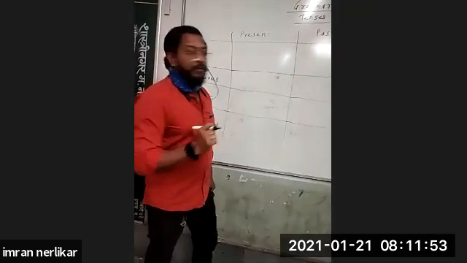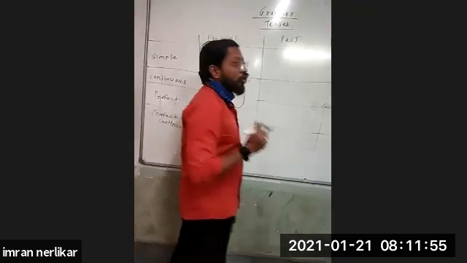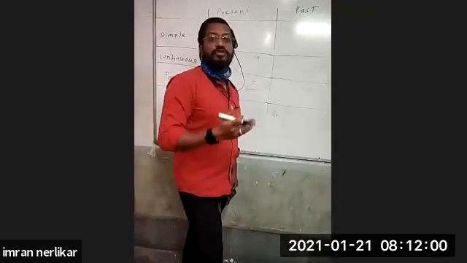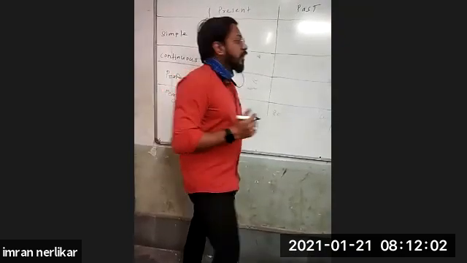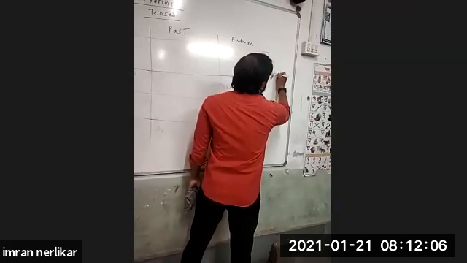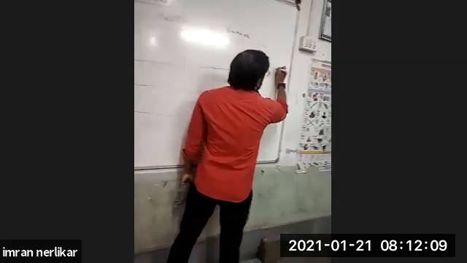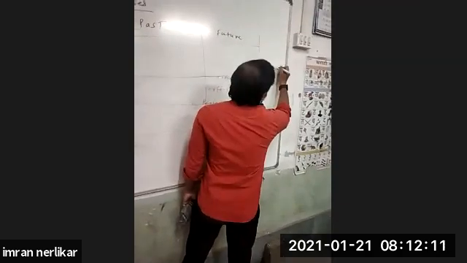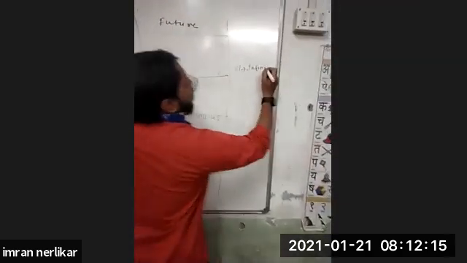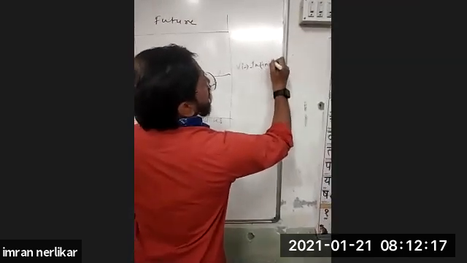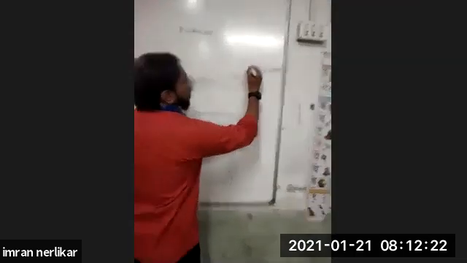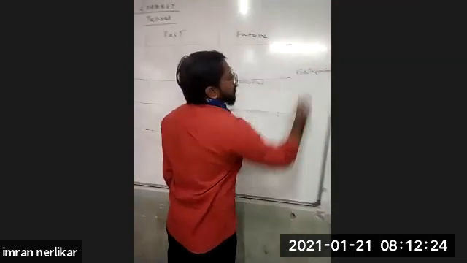And related to verb, the important thing is you should know all 3 forms of verbs, that is V1, V2, and V3. You should know the forms of verbs. V1 means the first form of the verb, that is the infinitive form of the verb. That is called V1, the first form of the verb.